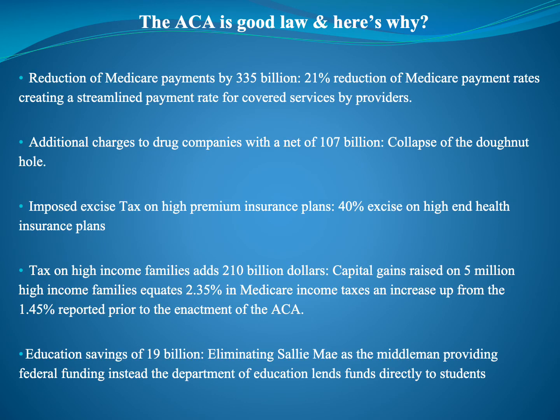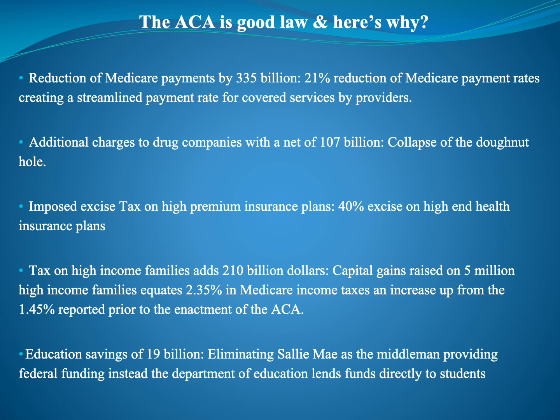The Affordable Care Act is a good law, and here's why. The reduction of Medicare payments by $335 billion, which is a 21% reduction of Medicare payment rates, creating a streamlined payment rate for covered services by providers. Additional charges to drug companies with a net of $107 billion, a collapse of the donut hole. Imposed excise tax on high premium insurance plans, a 40% excise on high-end health insurance plans. Tax on high-income families adds $210 billion.